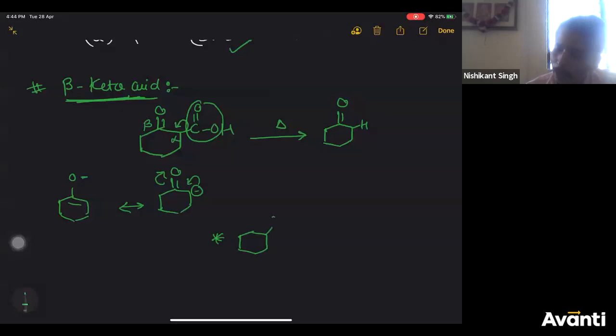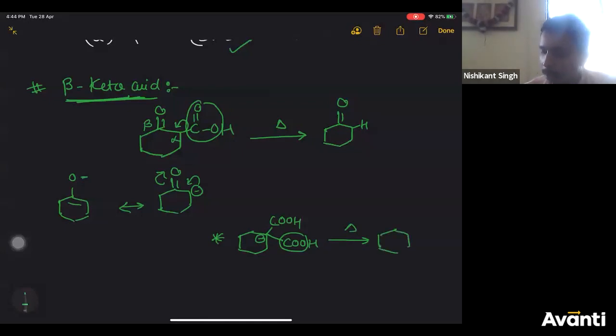If you take COH and COH like this, and you heat it, one of the CO2 will be eliminated because the negative charge here will again be stabilized with CO resonance, so that you'll get COH left. So if you heat, one of the COH will be eliminated as CO2.